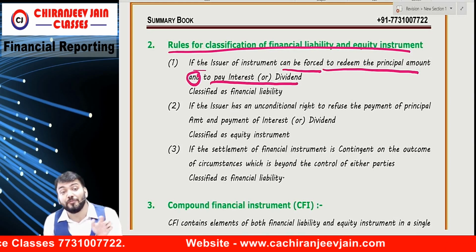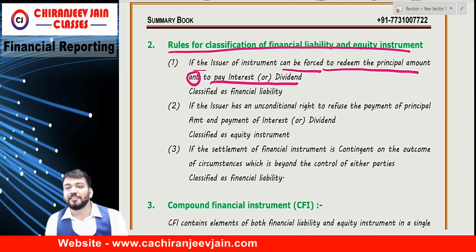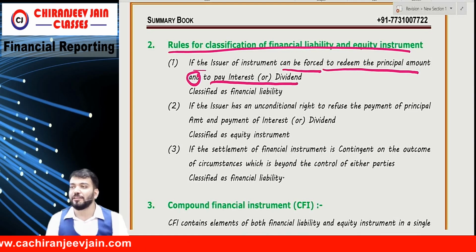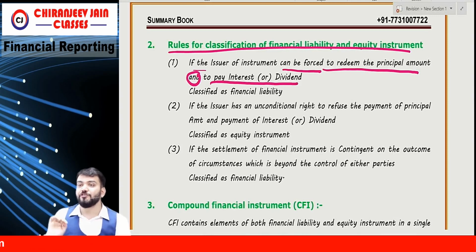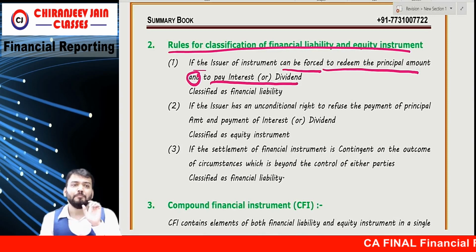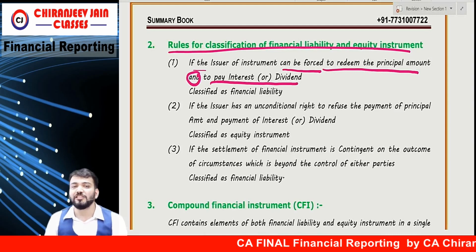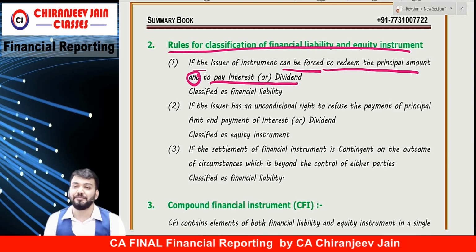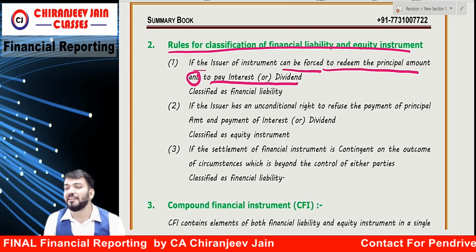But the company cannot refuse both principal and interest amount? For example, if I say cumulative redeemable preference share capital. Now, just try to understand. Cumulative means preference shares are entitled to cumulative dividend. Now the question is, if preference shareholders demand dividend, can the company deny for cumulative preference shareholders, or can't it deny?